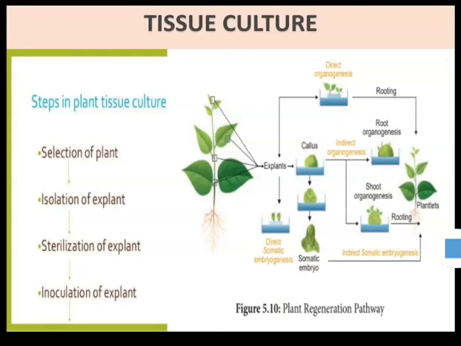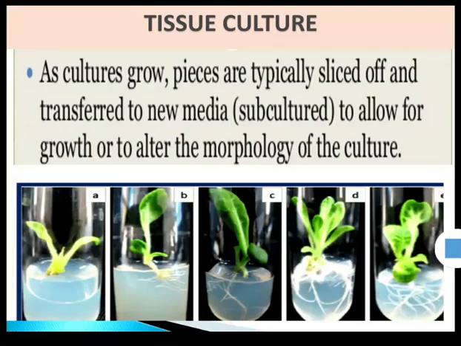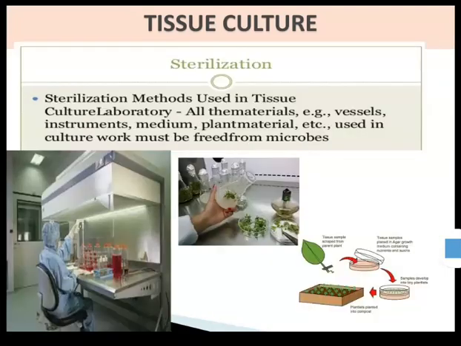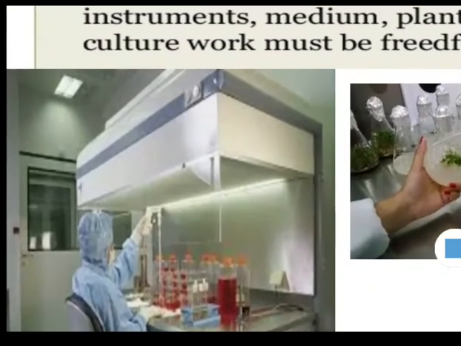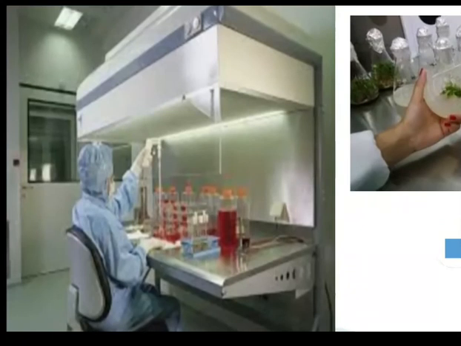Inoculation means the insertion of a plant part into the culture medium. It is done aseptically in a specific chamber. You can see in the figure, that chamber is called a laminar airflow. It is sterilized by UV light and sterilized air flowing. It is used for the inoculation of the plant part into a culture medium.